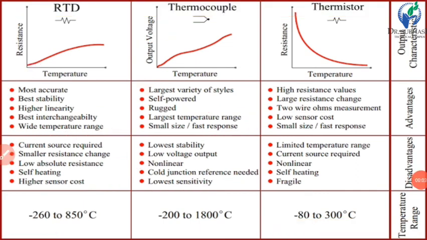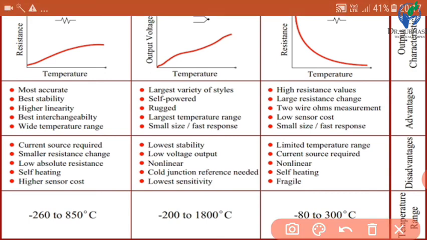Now thermistor. The characteristic of a thermistor, or graph of resistance versus temperature, is non-linear. Here we can see, as the temperature increases, the resistance decreases. It means there is a negative temperature coefficient.